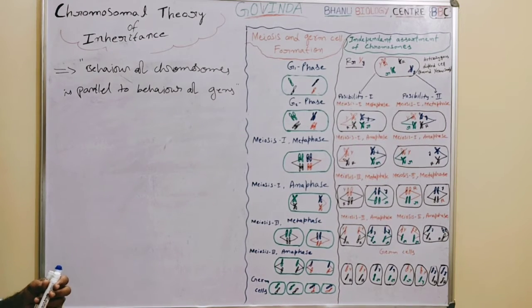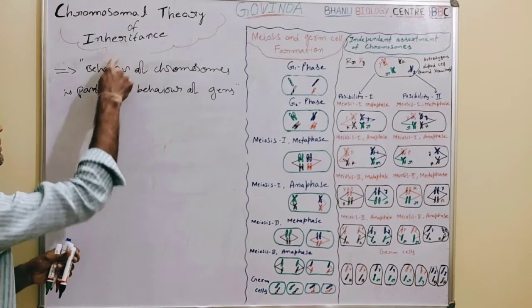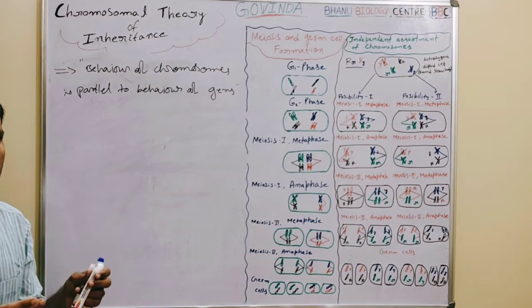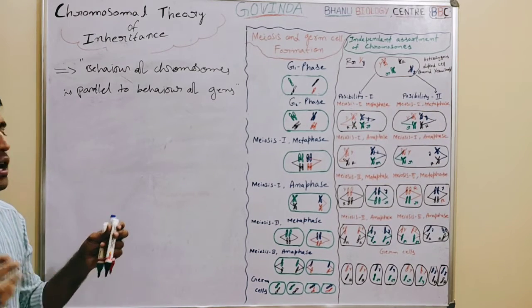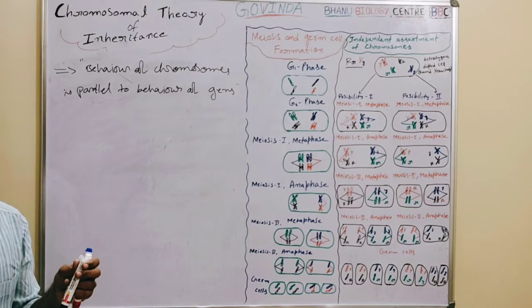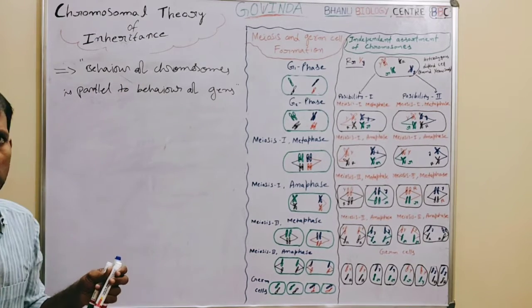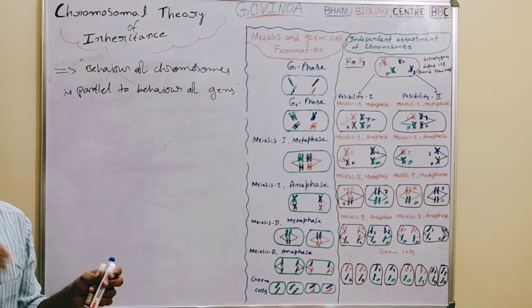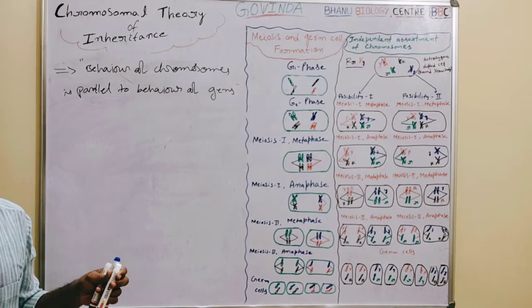Whatever Mendel explained, there he used the term genes: how the genes pair, where the genes are located, how the genes are separated, how the genes sort into the gametes. Here these two persons used the term chromosomes: how the chromosomes paired, separated, segregated, and sorted into the gametes. By using chromosomes, Sutton and Boveri wanted to explain Mendel's laws.